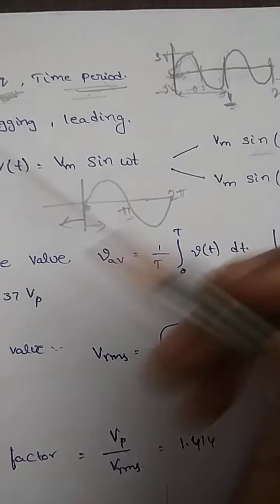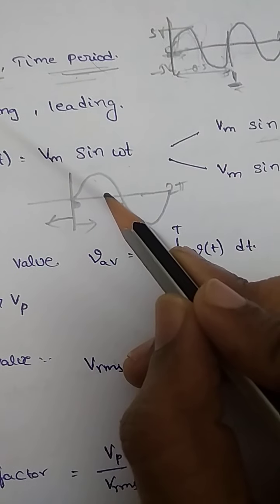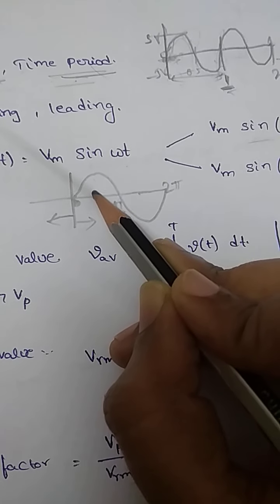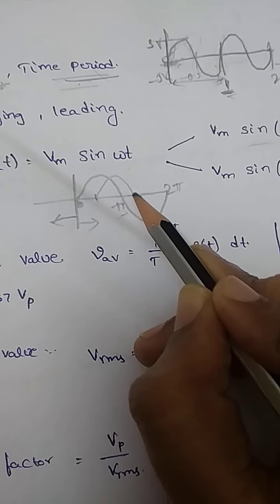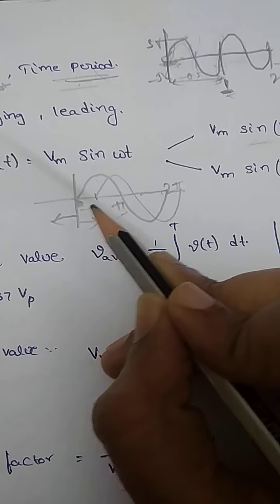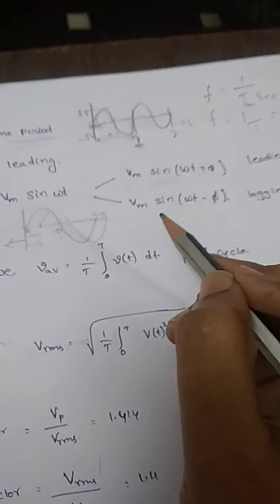So how to remember or how to represent this one? If I'm considering here, from here onwards one waveform is started for me. So I'm delaying my total parameter.